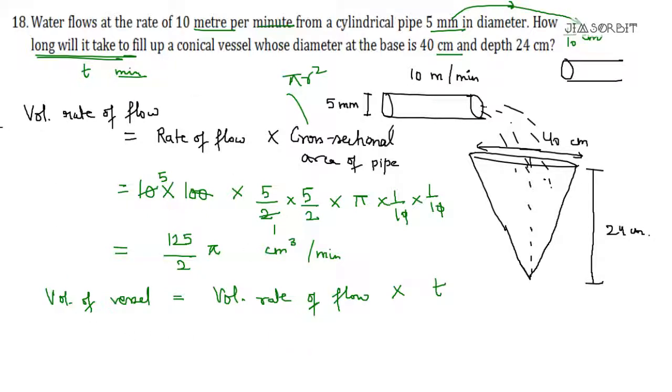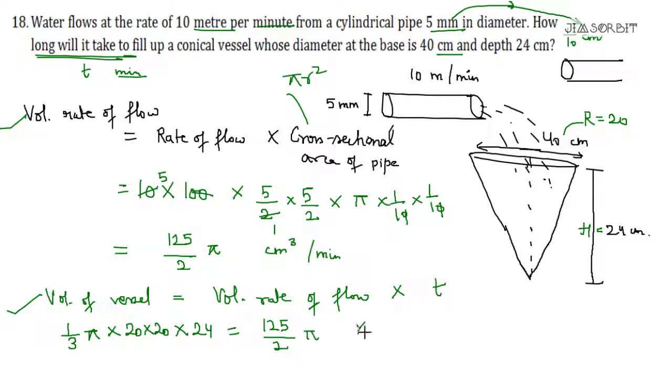If you remember these two formulas, you will be able to solve this kind of problem very easily. So the volume of the vessel. What is the vessel? A cone. The cone formula is 1 by 3 pi r square h. What is the radius of this? If this is 40, the radius is 20. So 20 multiplied by 20. And what is the depth? The height is 24. So 24. Write this 125 by 2 pi multiplied by t.